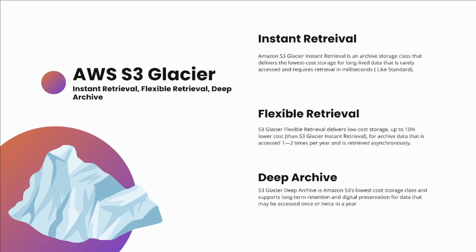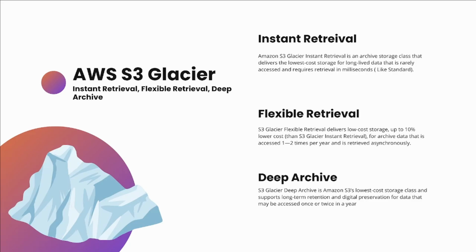Then we have flexible retrieval. S3 flexible retrieval delivers low cost, up to 10% lower than the instant retrieval one, because as you notice, the lower we go, the slower it gets. The slower it gets, the cheaper it gets, which is perfect. So this is for archive data that is accessed only 1 to 2 times a year.